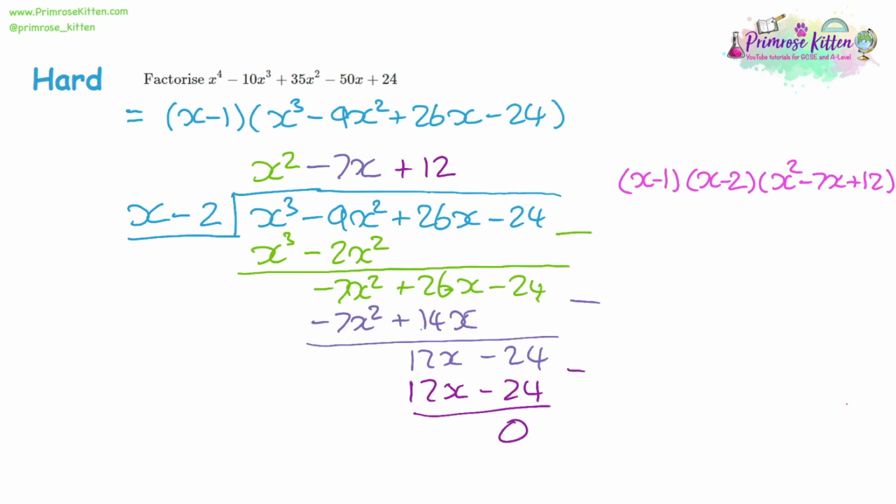So now we need to factorize the quadratic. So we know it'll be double brackets with x in both. We want to get 12 and a negative 7. So again, that's going to be 3 and 4. And to get negative 7, they are both going to have to be negative. So our answer is x minus 1, x minus 2, x minus 4, and x minus 3. If it was equal to 0, our answers for x will be 1, 2, 3, and 4.